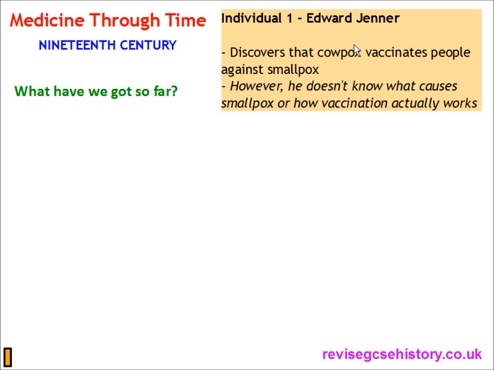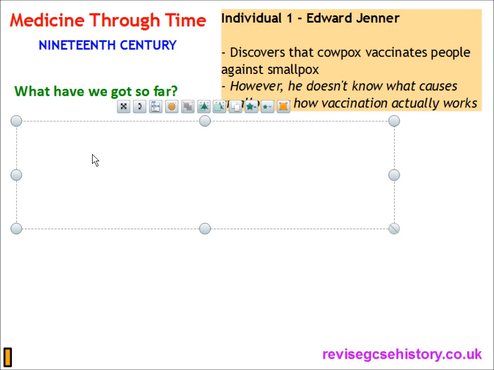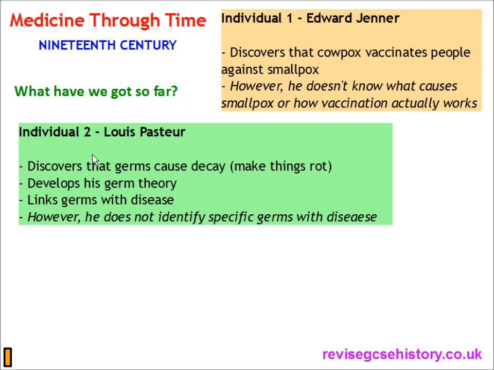So they have cowpox, which is a milder disease than smallpox, so they won't catch the smallpox disease. However, he doesn't know what causes smallpox or how vaccination actually works, so a bit more work needs to be done in that area. The second individual is Louis Pasteur. He discovers that germs cause decay, they make things rot. He develops his germ theory, and he links germs with disease. However, Koch does not identify specific germs with the disease. Sorry, I've made a key mistake there.